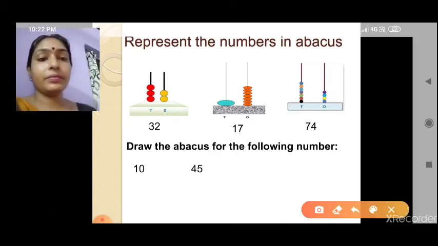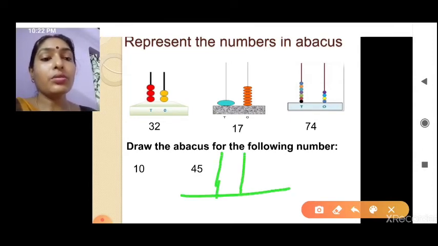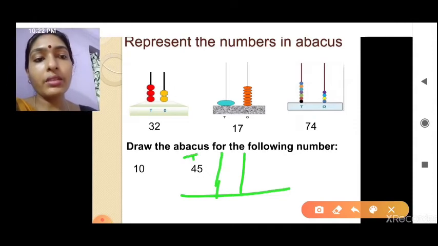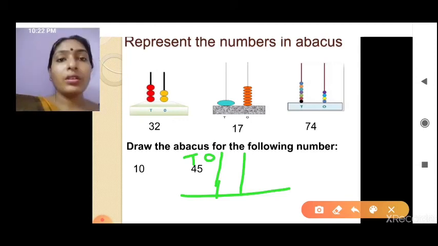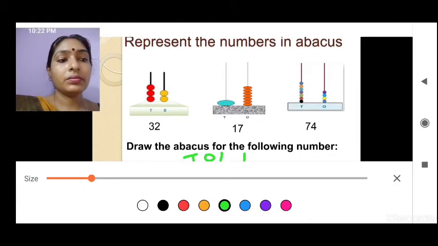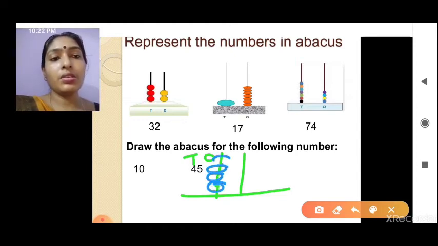Okay, next number is 45. So first we will write on top the 40 and 5 ones. Now see how many? 1, 2, 3, 4.